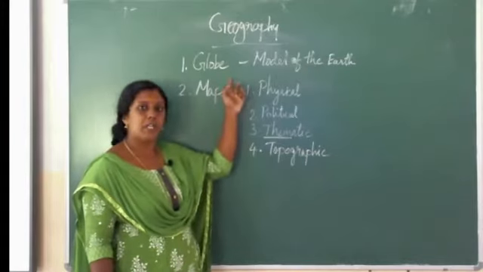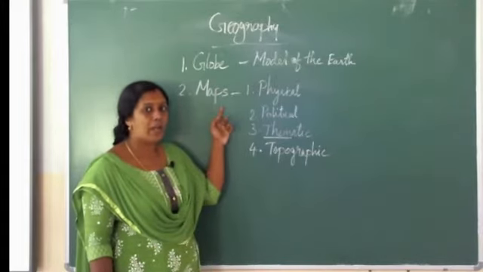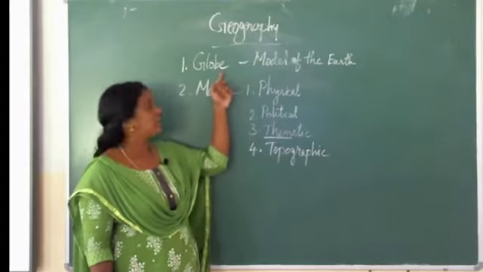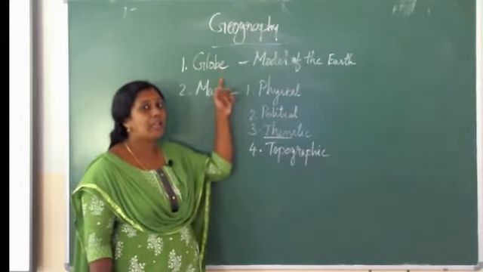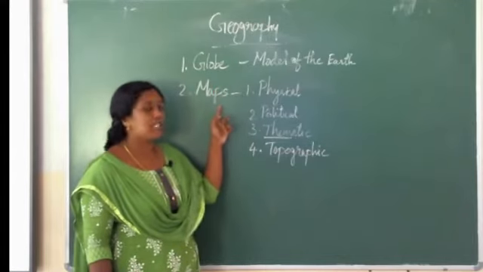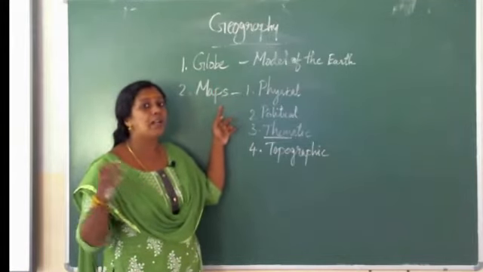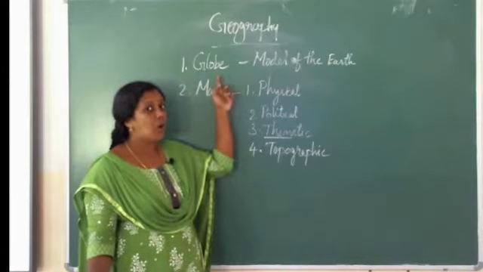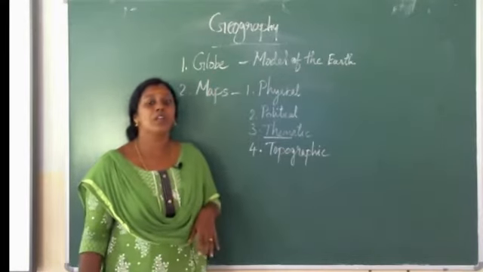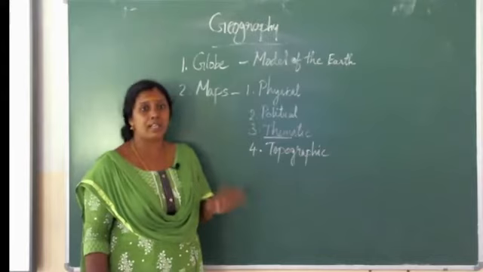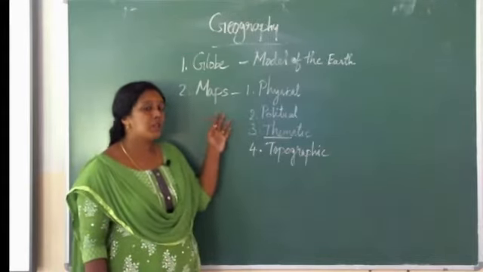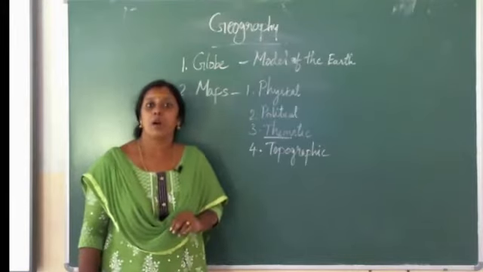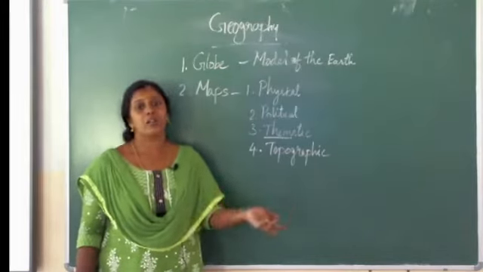It is spherical in shape, this one is flat. And it is big in size. Due to that, it cannot be carried around easily. But in the case of a map, we can carry it around easily. And a globe shows the actual location of a place, oceans, etc. on the globe. But a map doesn't show the actual shape of a place, continent or ocean.